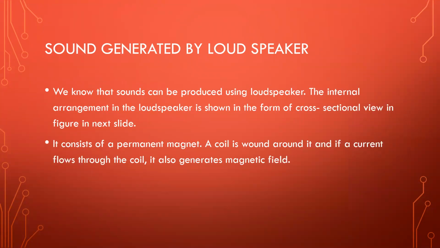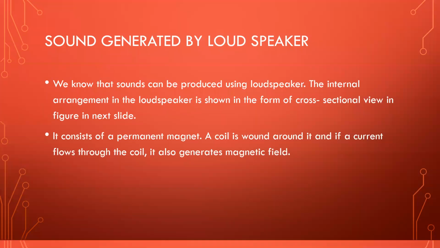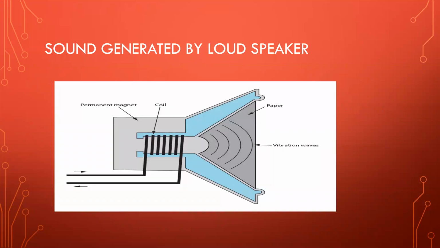Sound generated by loudspeaker. We know that sounds can be produced using loudspeaker. The internal arrangement in the loudspeaker is shown in the form of cross-sectional view in figure in next slide. It consists of a permanent magnet. A coil is wound around it, and if a current flows through the coil, it also generates magnetic field. See this image which shows sound generated by loudspeaker.